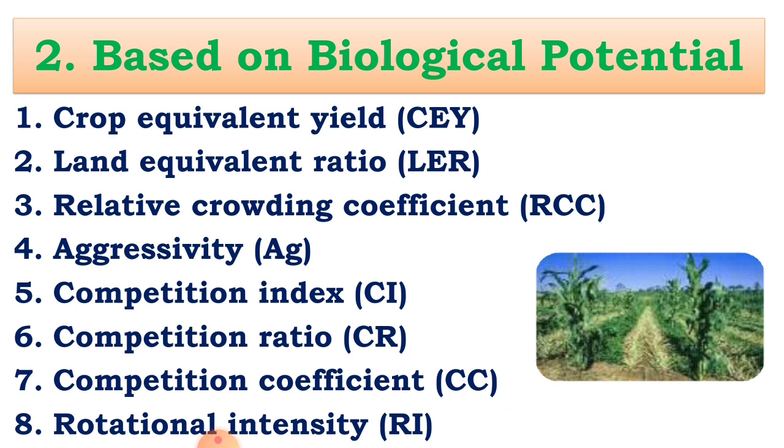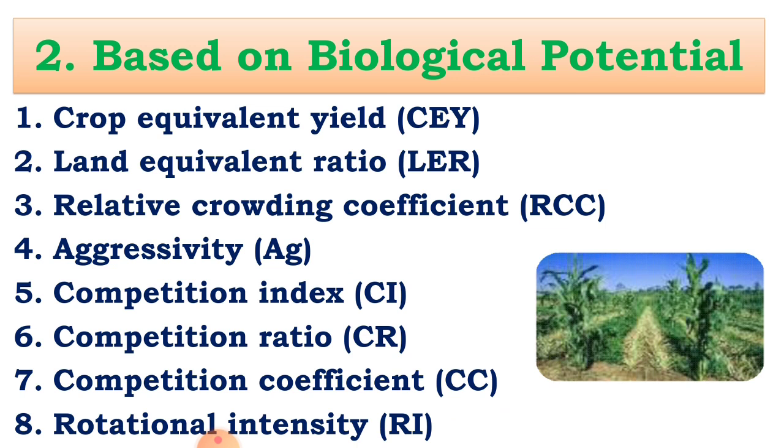These include crop equivalent yield, land equivalent ratio, relative crowding coefficient RCC, aggressivity, competition index, competition ratio, competition coefficient, and rotational intensities. These are the different types based on the biological potential of the crop.